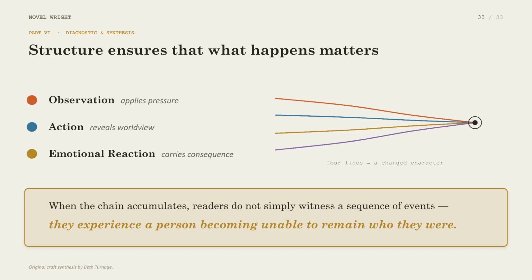Structure is the architecture of consequence. When a chain of observations, actions, and reactions accumulates, the reader no longer just witnesses events. They experience a person becoming unable to remain who they once were.